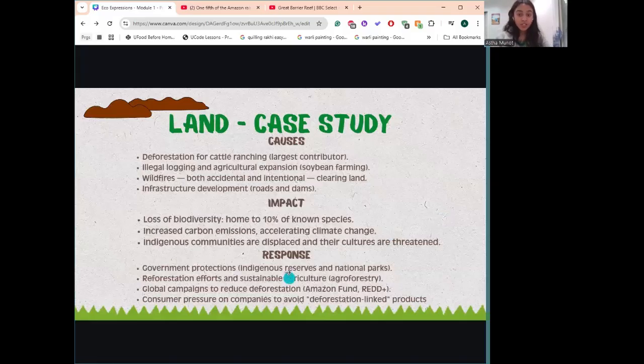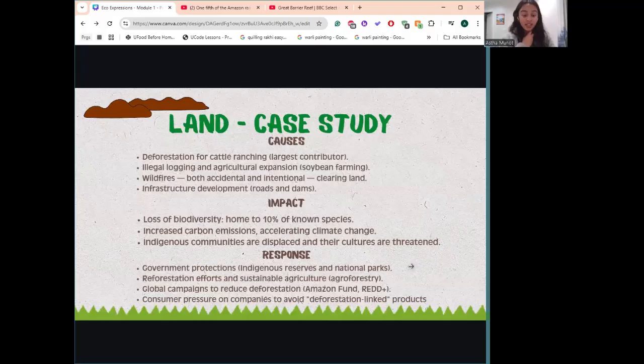So what is happening in response, or how are we trying to combat this issue? First of all, there's government protections, so indigenous reserves and national parks. The government puts regulations on certain areas, and if those regulations are broken, then there's consequences.